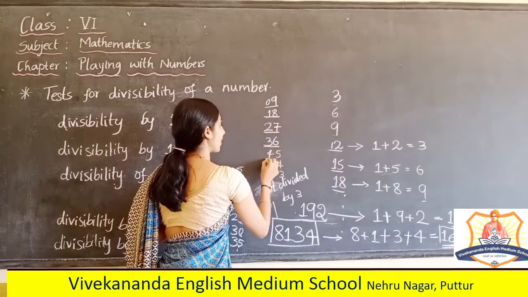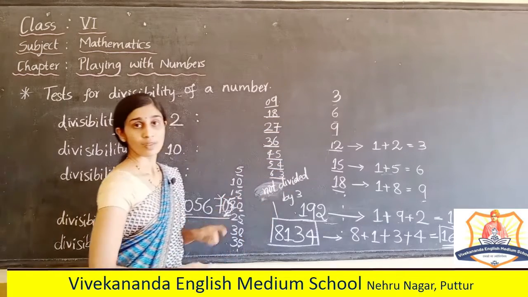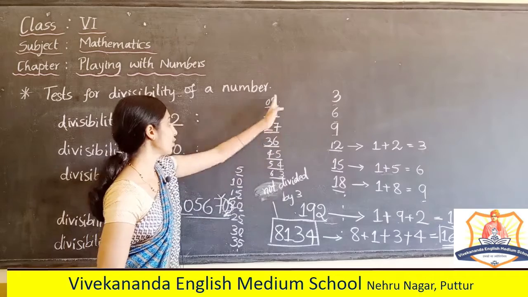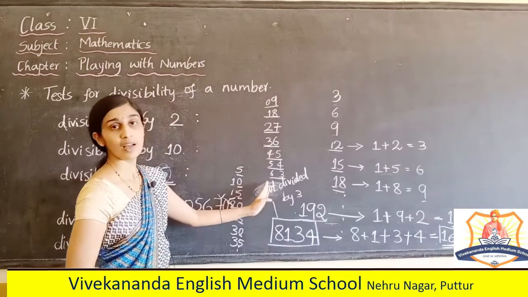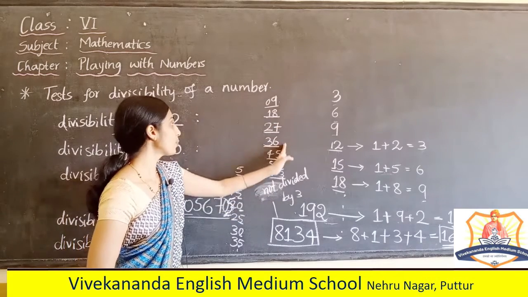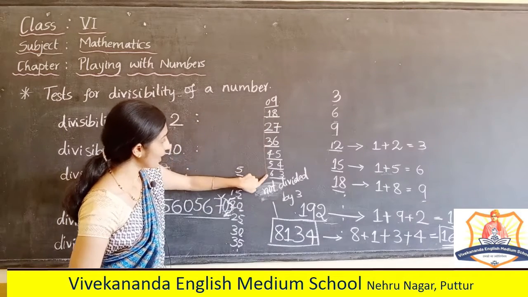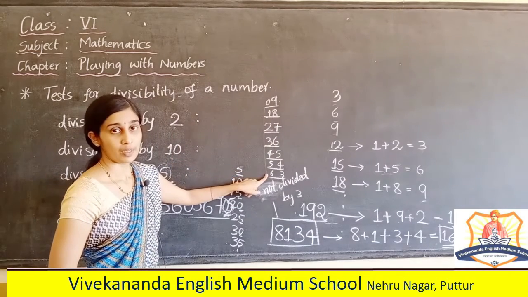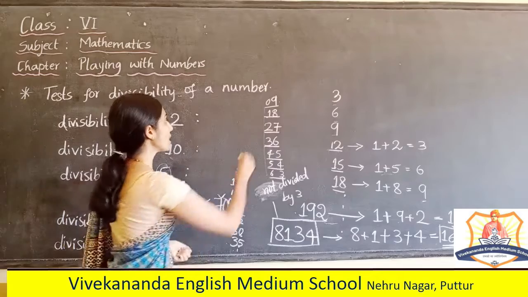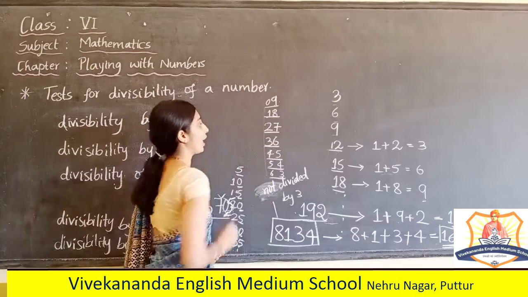The table of 9 is very easy. In the units place it has decreasing order, in the tens place increasing order. Understood? So these are the multiples of 9.